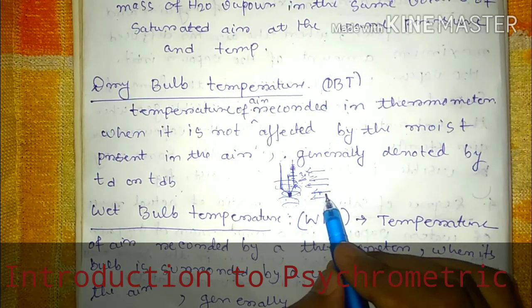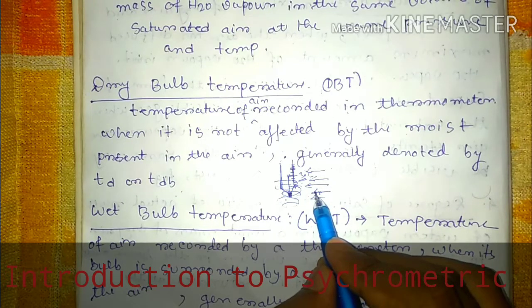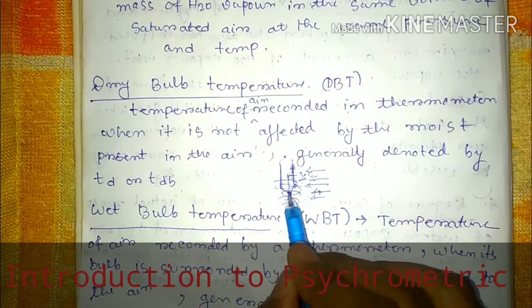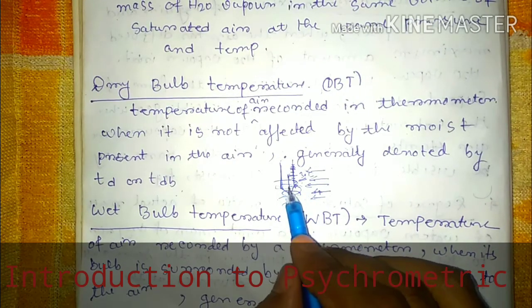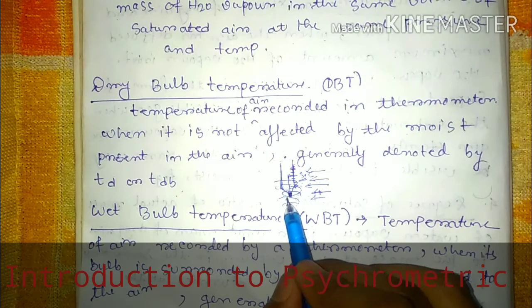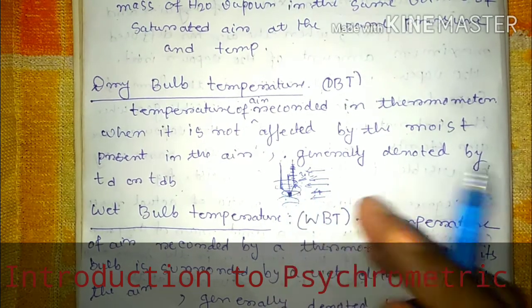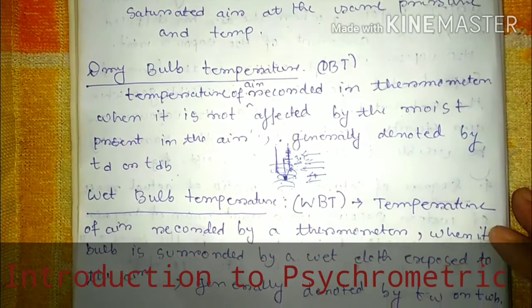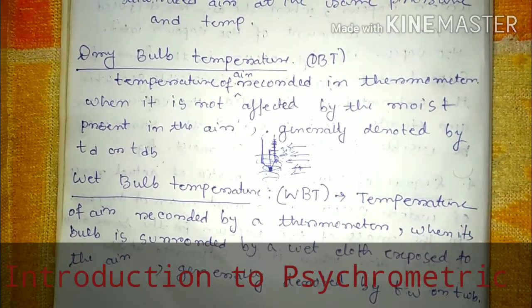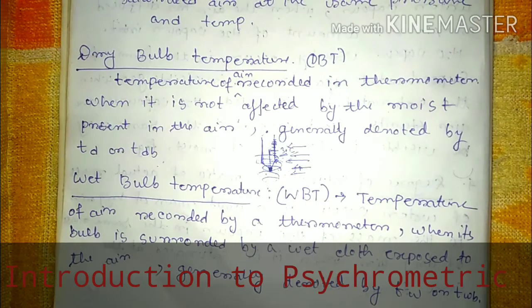When the moisture is absorbed by the air, the temperature will fall or decrease. At that particular time, the temperature recorded in the thermometer is called wet bulb temperature, or shortly WBT, and it is generally denoted by TW or TWB. Okay, so that is called wet bulb temperature.